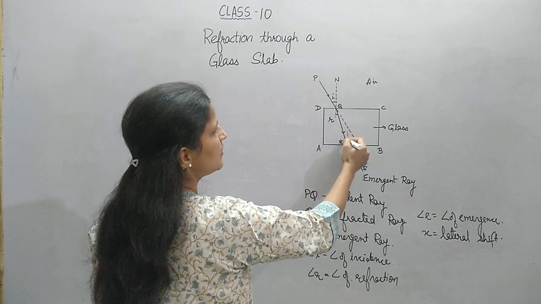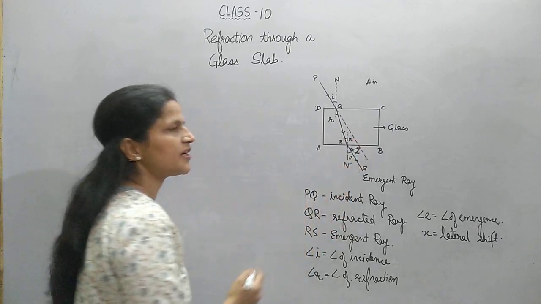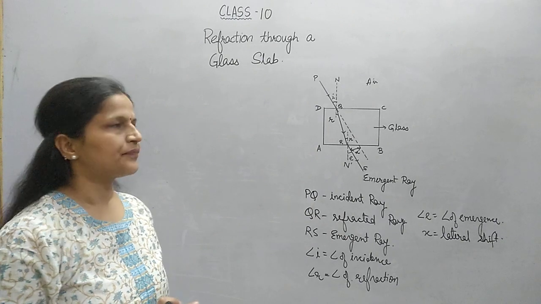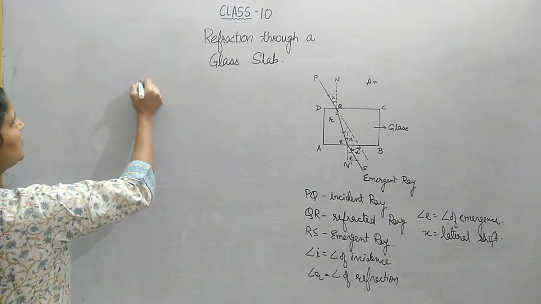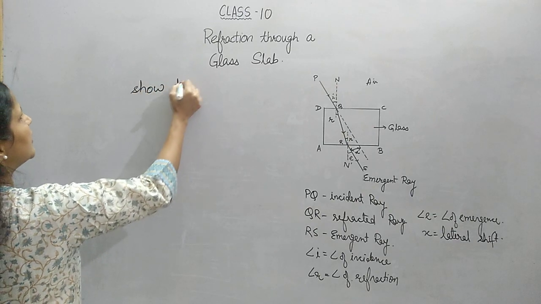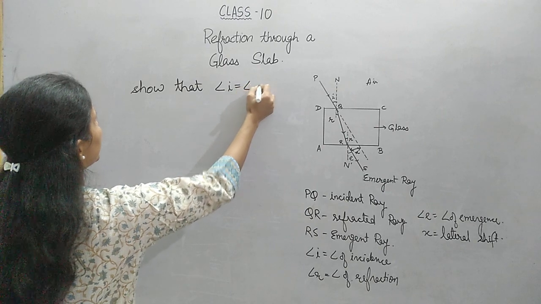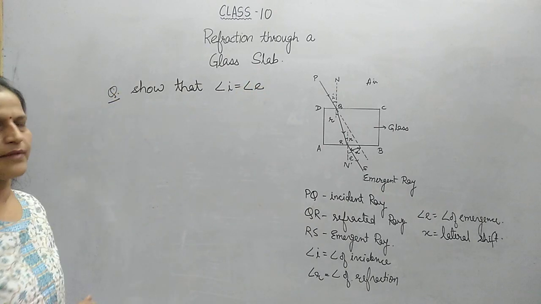So this angle R will be equal to this angle as they are alternate interior angles. So this angle is also angle R. Now you could be asked to show that for a rectangular glass slab, angle I and angle E are equal. This could be asked in the exams.